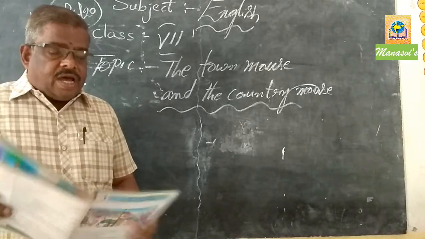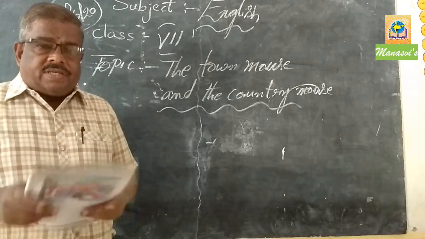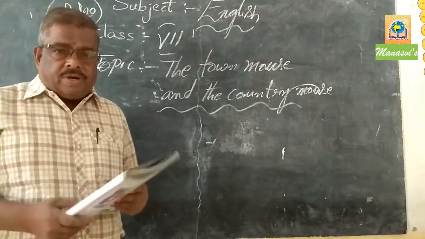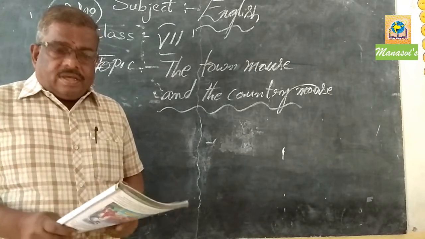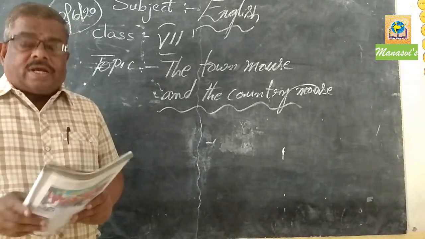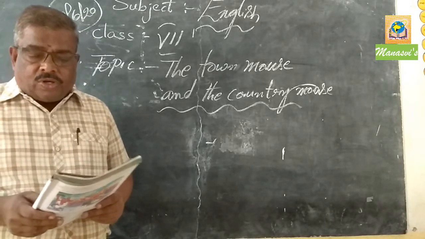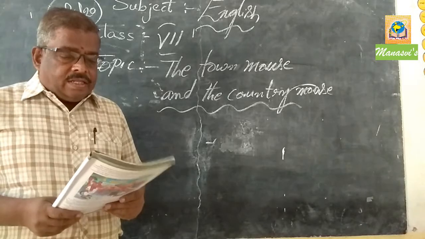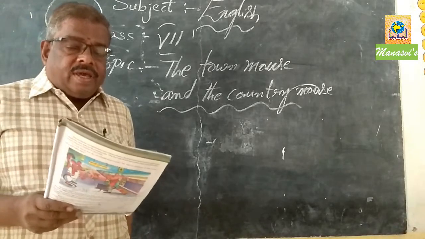The town mouse and the country mouse. Let me read the lesson first. Lesson reading is very, very important. Observe carefully. The town mouse and the country mouse were cousins. They often wrote to each other. One day, the country mouse got this letter from his cousin.